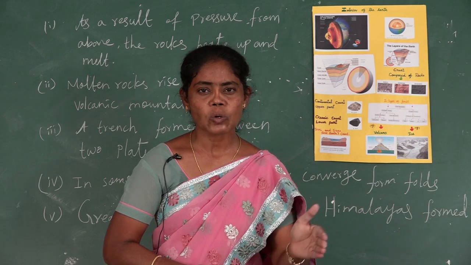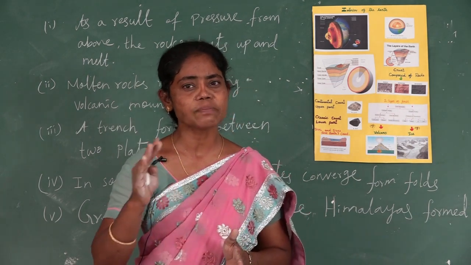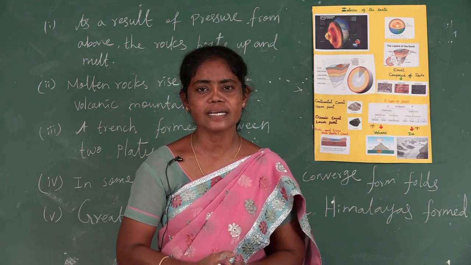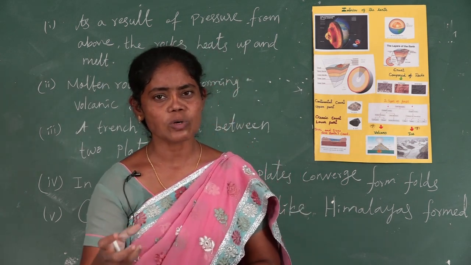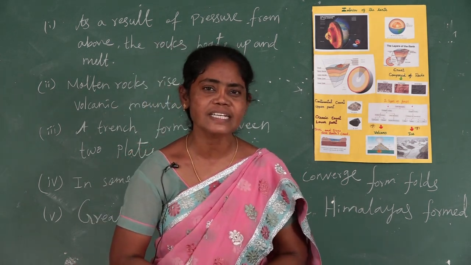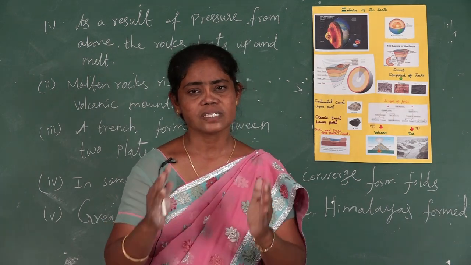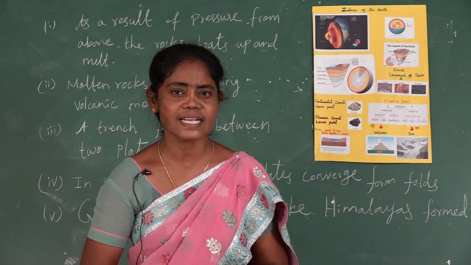And then the core is separated by the Gutenberg discontinuity. This is the innermost layer, and the core plays an important role. It is responsible for the magnetic field. This magnetic field protects us from the harmful sun's rays.